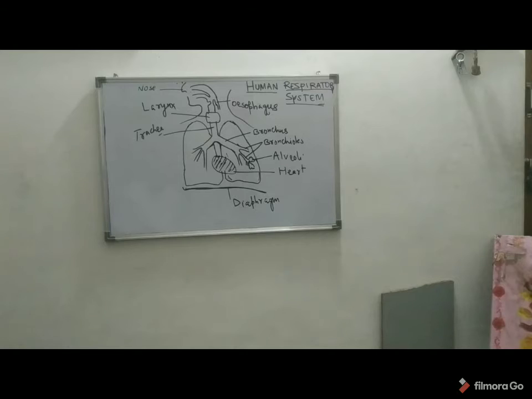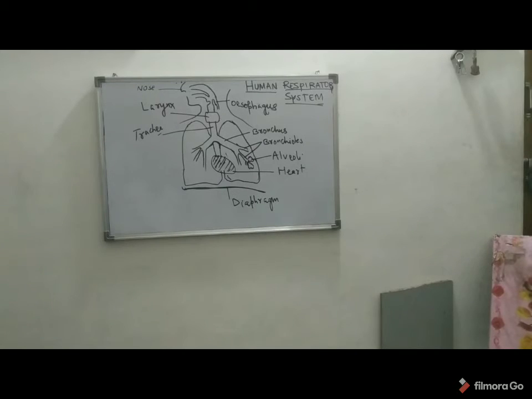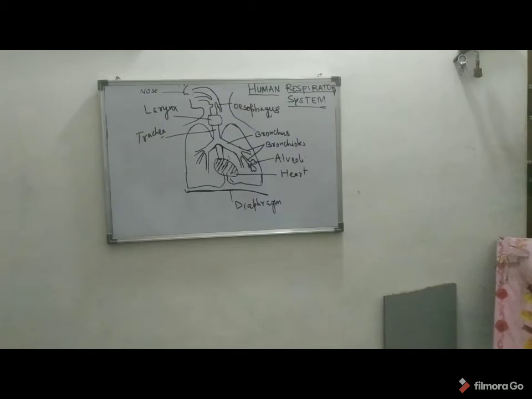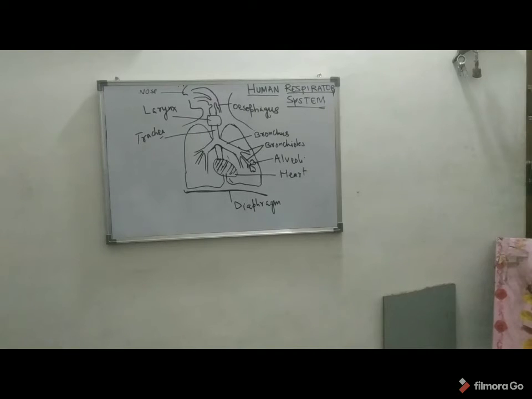Alveoli. What is alveoli? Alveoli is the smallest unit of gaseous exchange, and the structure of alveoli includes the alveolar duct, alveolar sac, and alveolus, the site of gaseous exchange. So, gaseous exchange in the lung: gas crosses the respiratory membrane by diffusion. Oxygen enters the blood, carbon dioxide enters the alveoli.